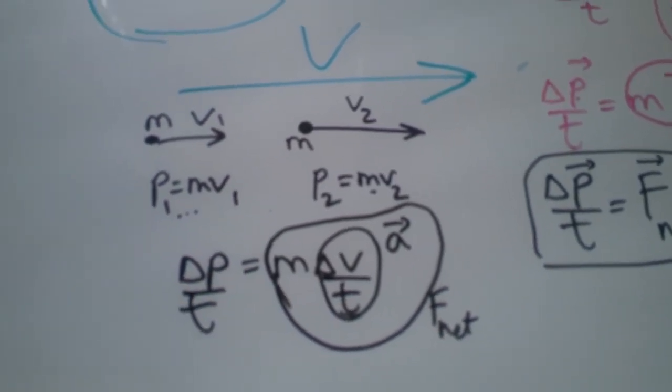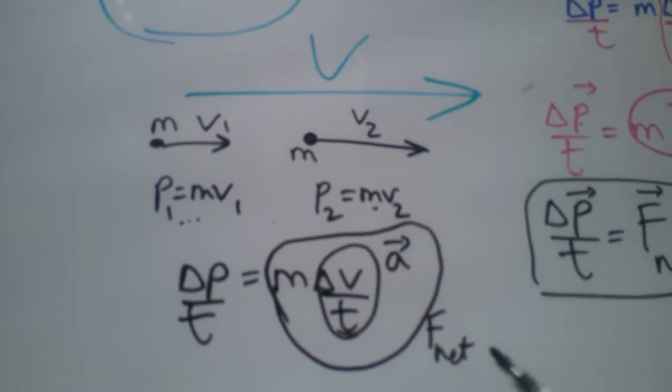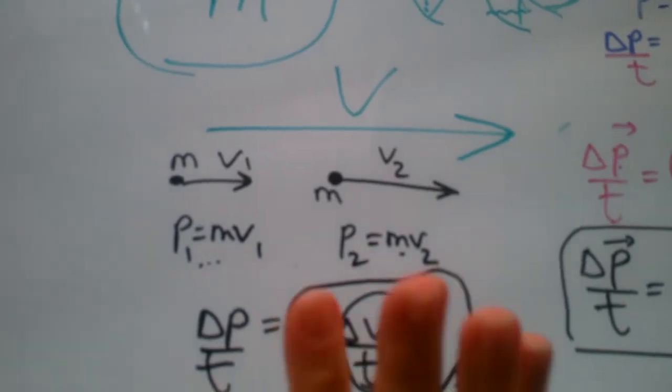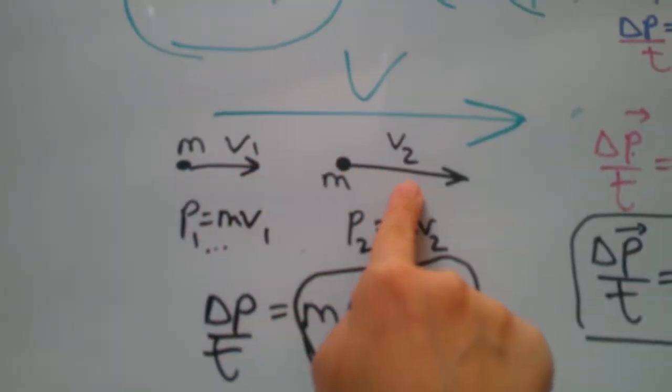So let's see physically what we mean by the net force. It means something was pushing it that way so that its velocity changed.